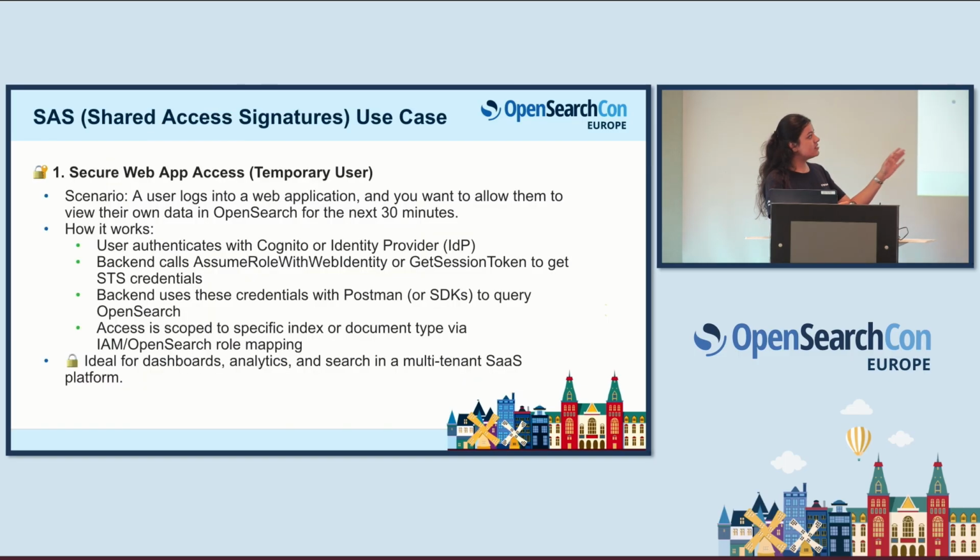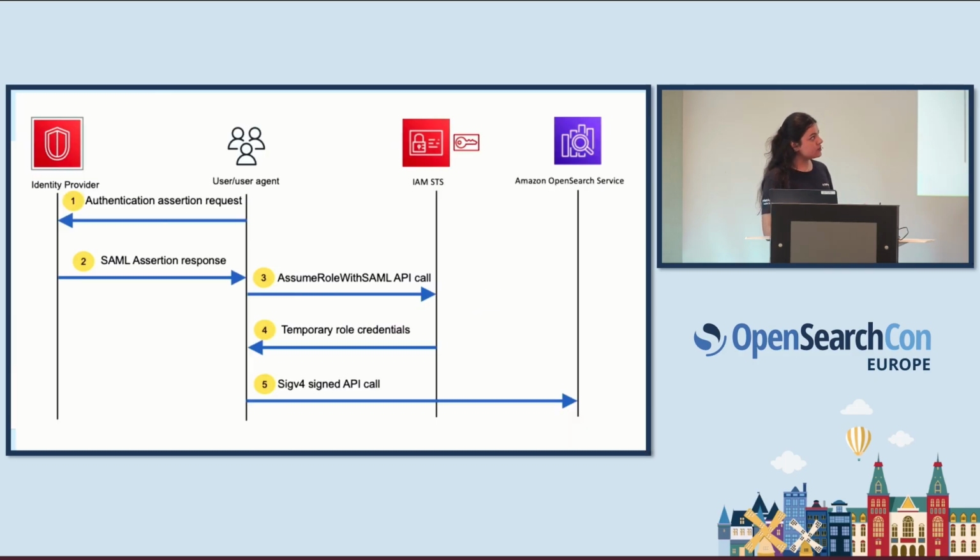So it's a security measure that is being used here. You can use Postman, you can use SDKs, you can use all kinds of things, and you can leverage the use of STS here. It's ideal for dashboards, it's ideal for things like Grafana, where you want the analytics part of it, but only for a specified duration. So this is one of the use cases that we use.